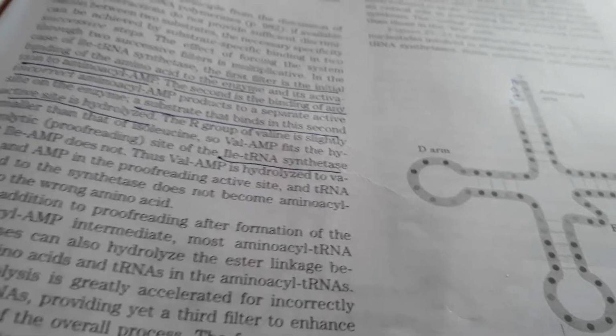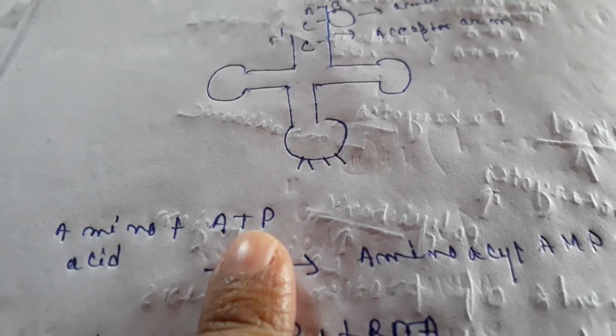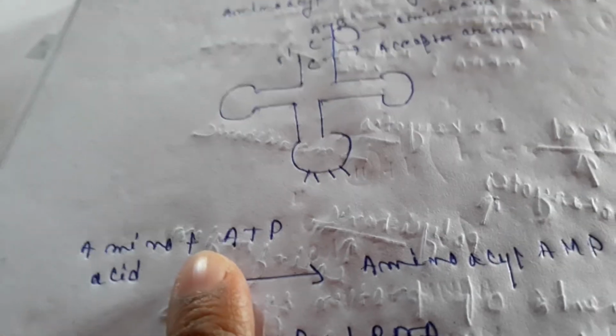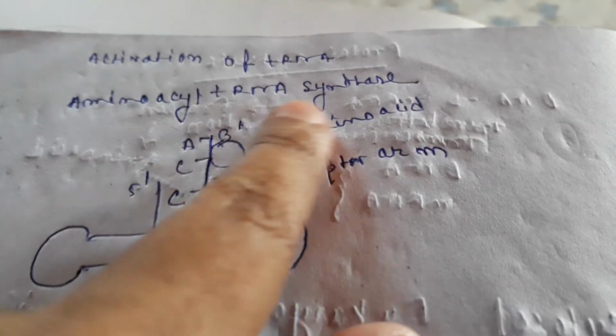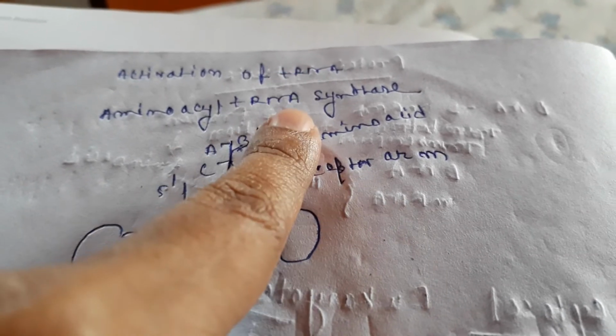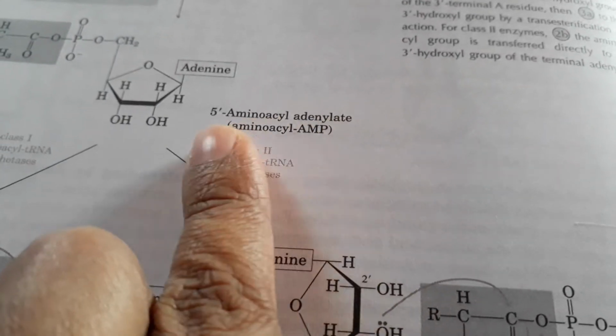First, amino acids usually bind with ATP, and here an enzyme participates. The enzyme name is amino acyl tRNA synthetase. This amino acyl tRNA synthetase first helps to attach the ATP to the amino acid and forms the amino acyl adenylate complex.